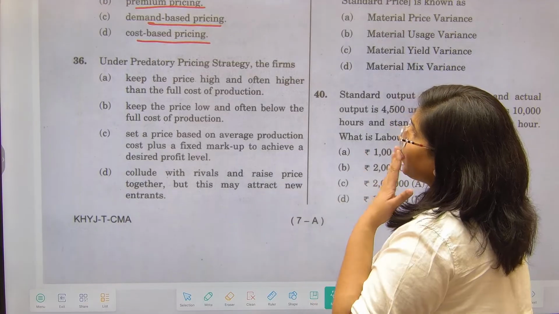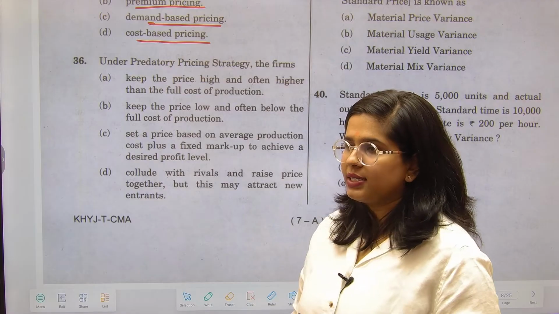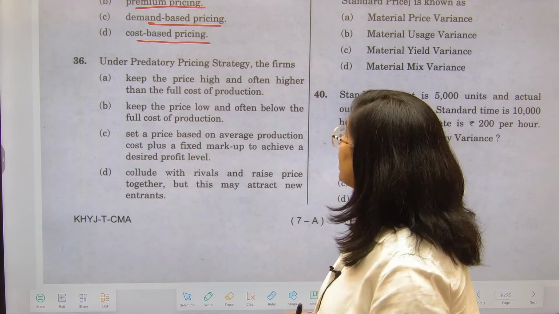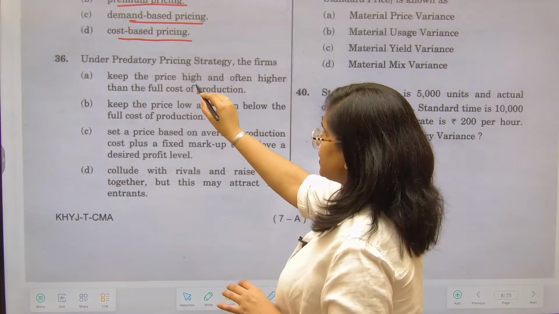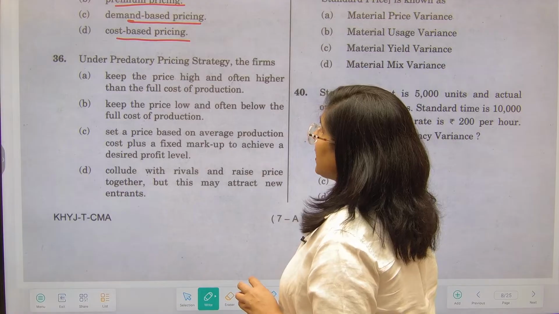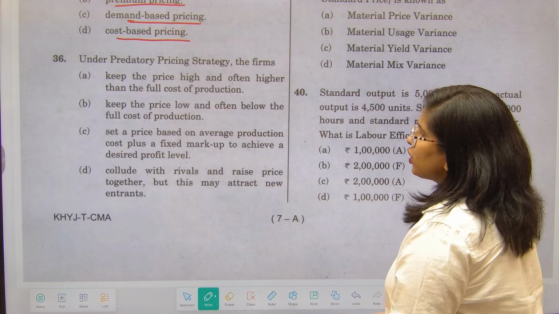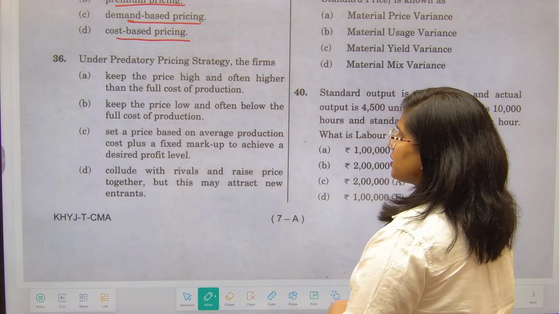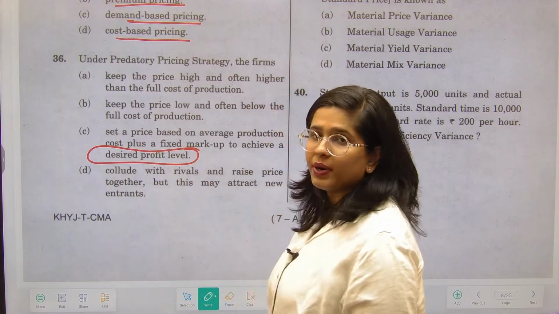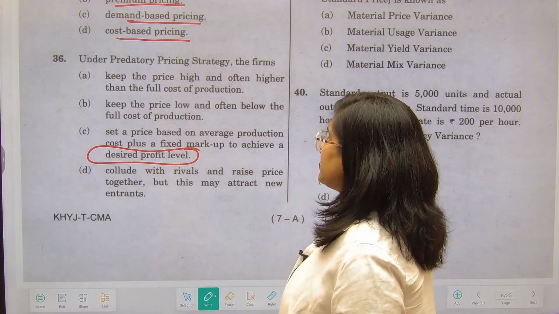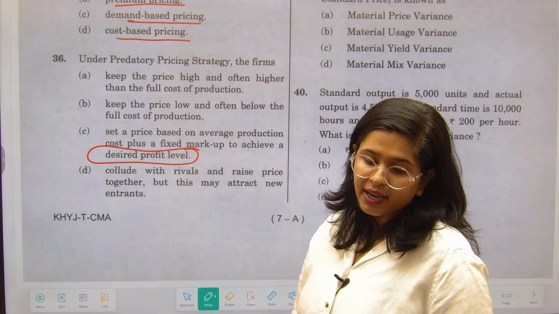So next is under predatory pricing strategy. Whenever the word predatory pricing comes in, we have to understand the example of Jio over here. So the firm keeps the prices high and often higher than the full cost. ऐसा तो होता नहीं है. Firm keeps the prices low and often below the full cost of production. Sets a price based on average production cost plus a fixed markup to achieve desired profit level. Profit level kamana, that is not the objective of predatory pricing. Collude with rivals and raise price together, but this may attract new entrants, right? So these are not the correct options.